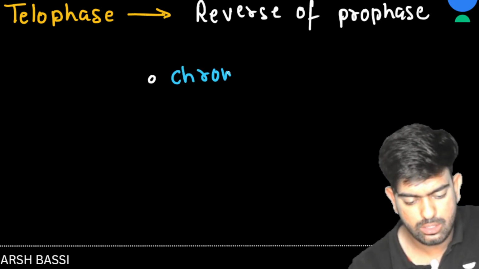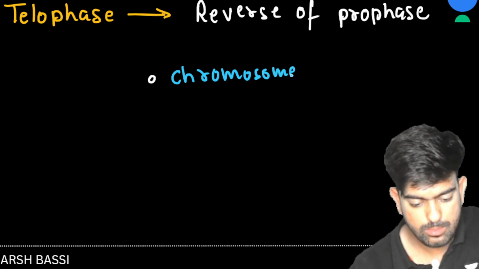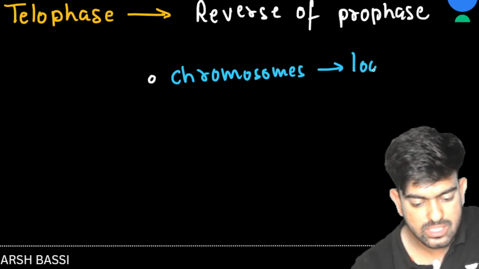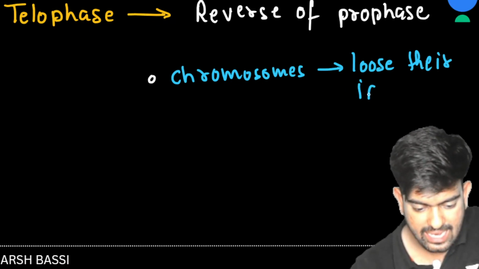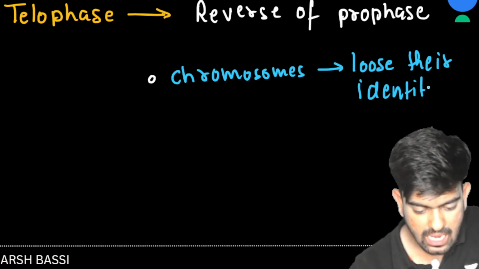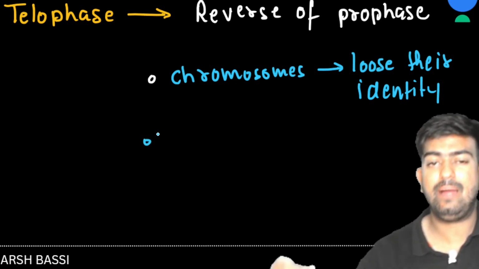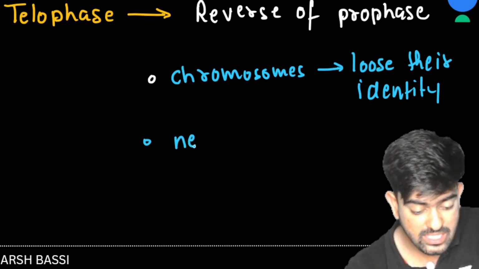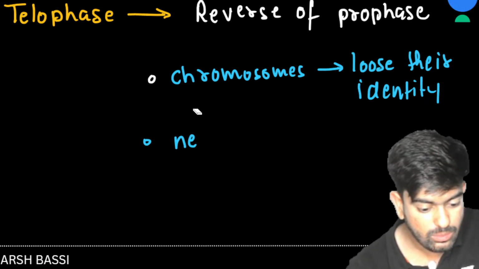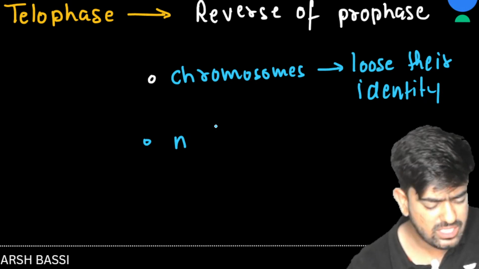So I can write here, chromosomes will lose their identity. And what happens to the nuclear membrane? Again, it is reformed. In prophase, the nuclear membrane was disintegrated.